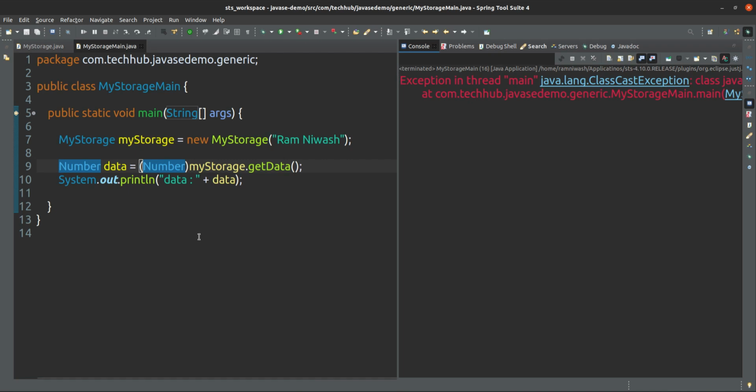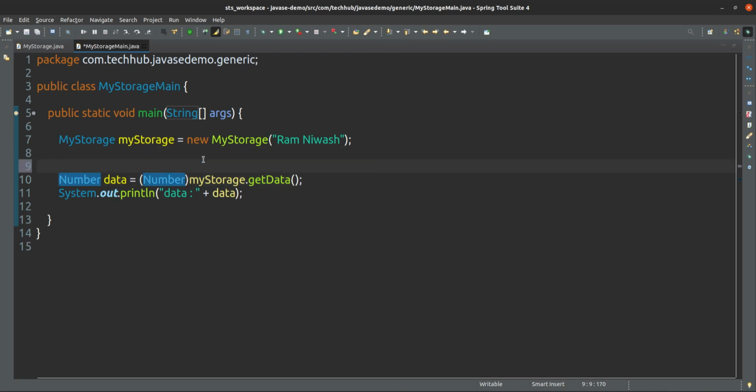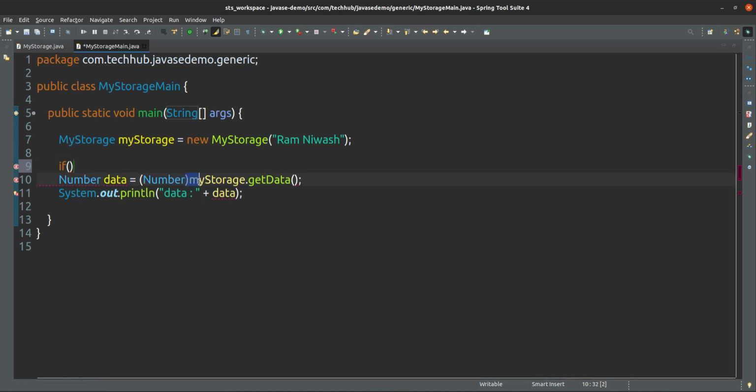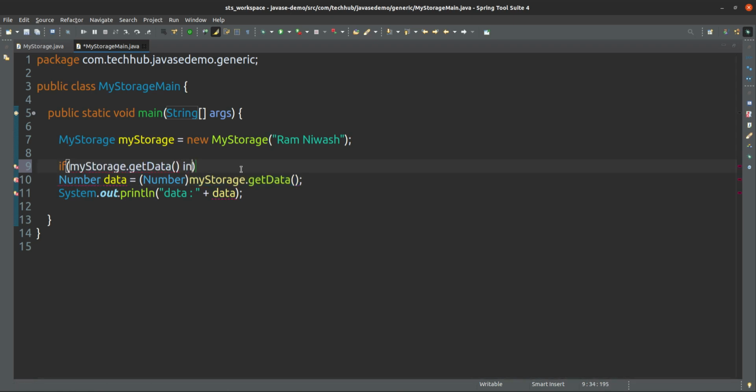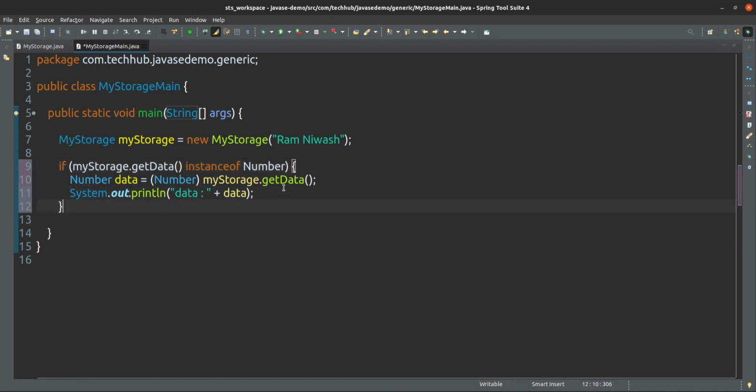So to remove this issue, what you have to do, suppose if my storage data instance of number, then you do this one, else if.